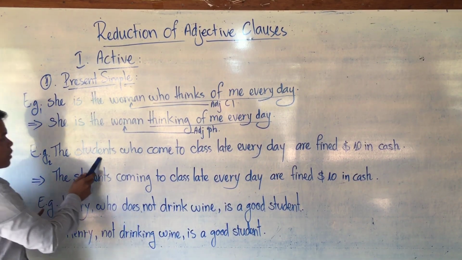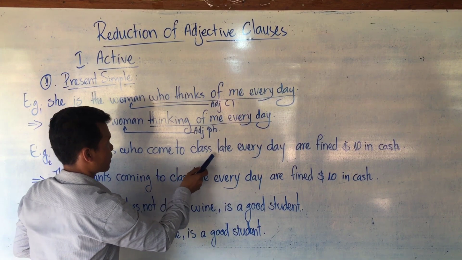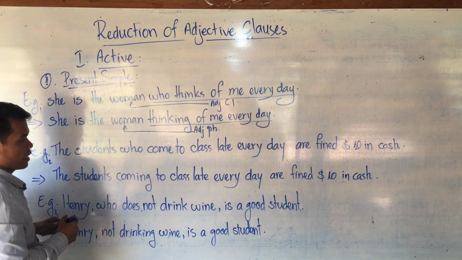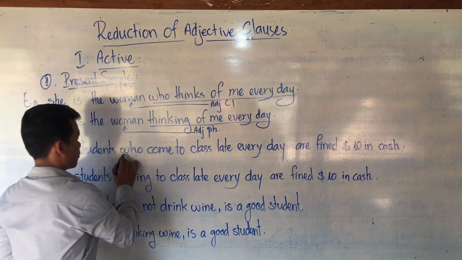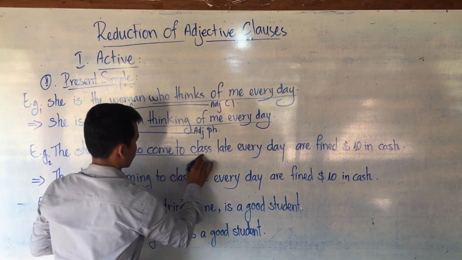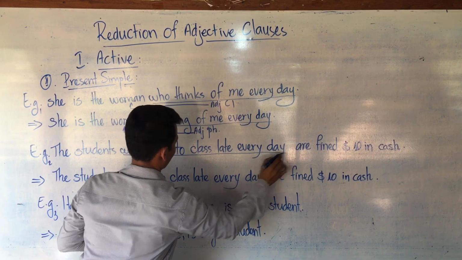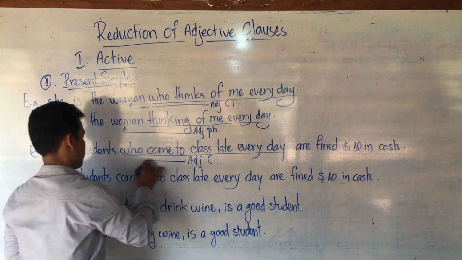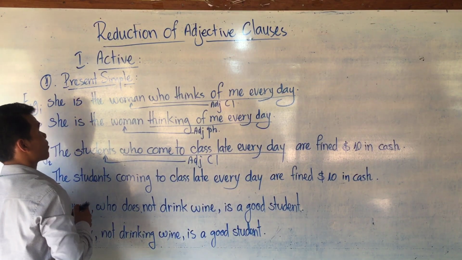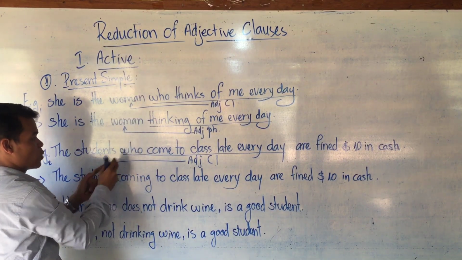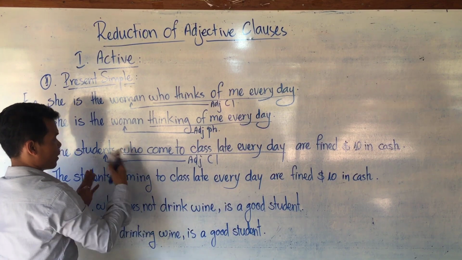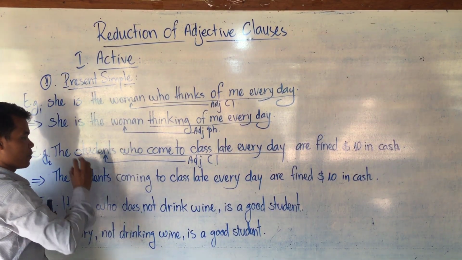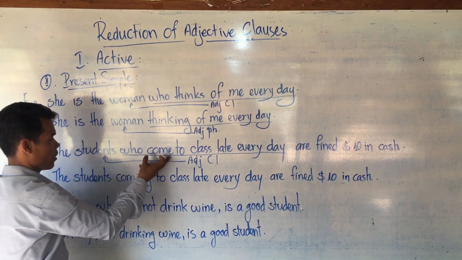Example 2. The student who comes to class late every day is fined $10 in cash. Where is the adjective clause? The adjective clause is from who to every day. Our topic is about active voice. That's why we know that who does the action. When who does the action, in order to leave who out, we have to change the verb.